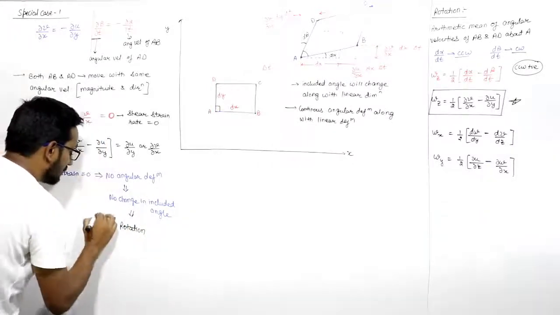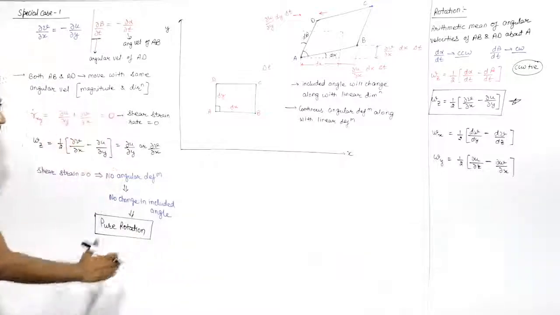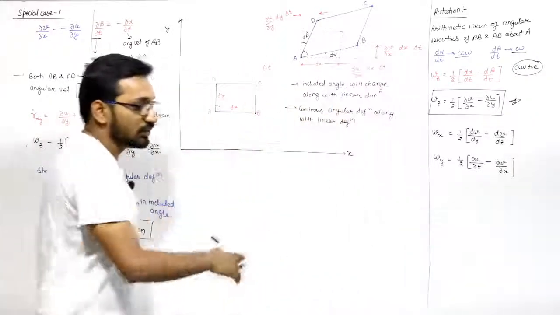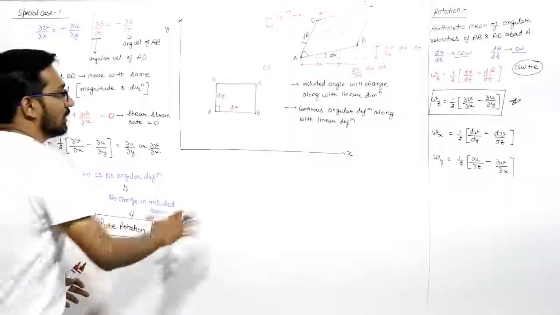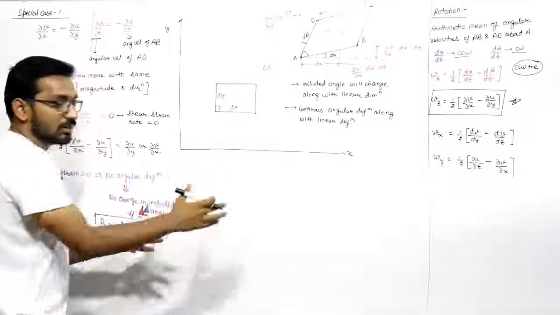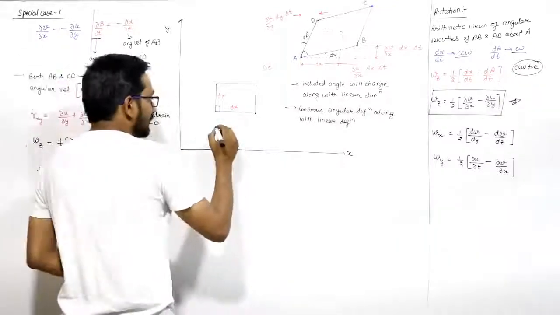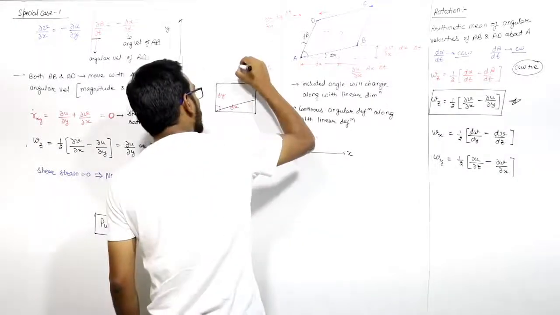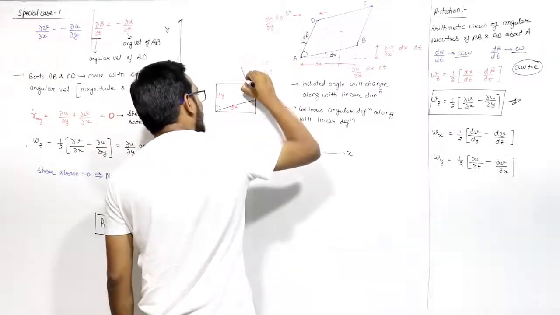Pure rotation is there, no angular deformation, no shear strain rate. Now if we want to show how pure rotation will look, I can show it here only, no need to make another figure. It will look like this, and the included angle will remain 90 degrees.